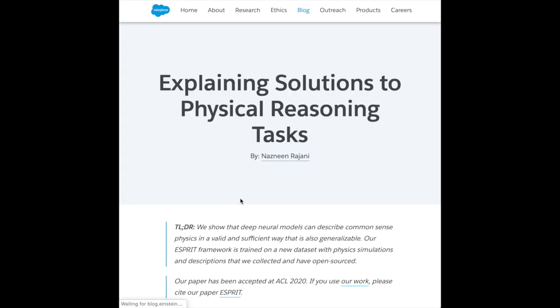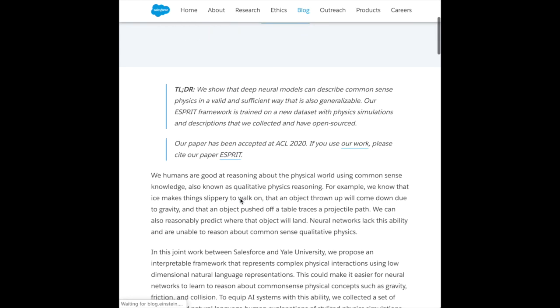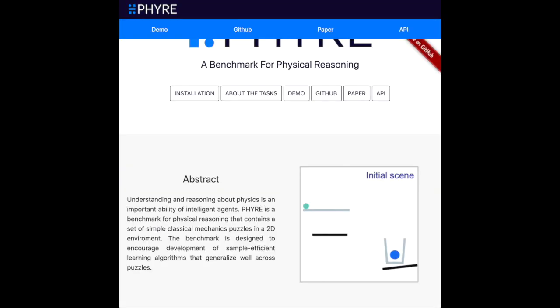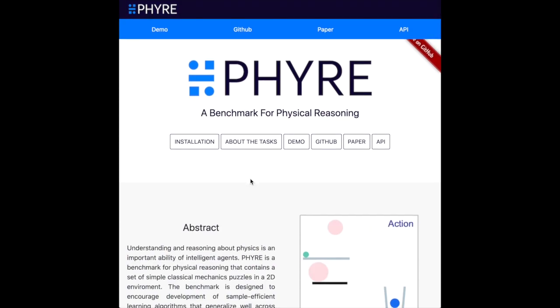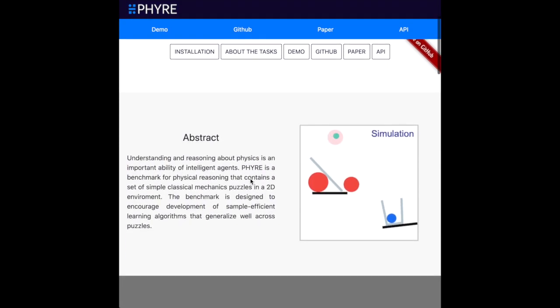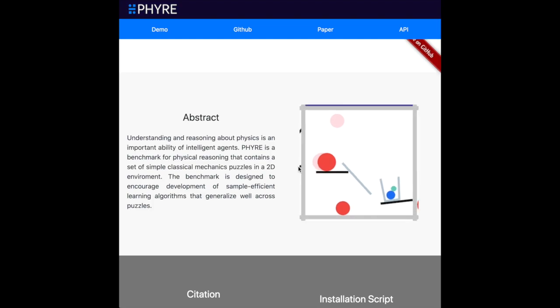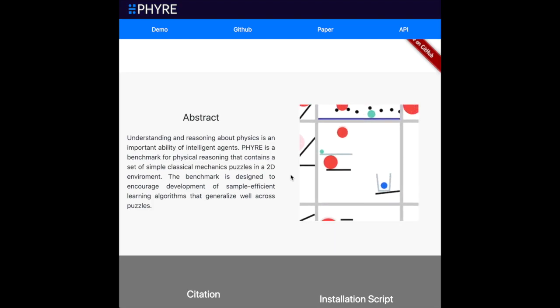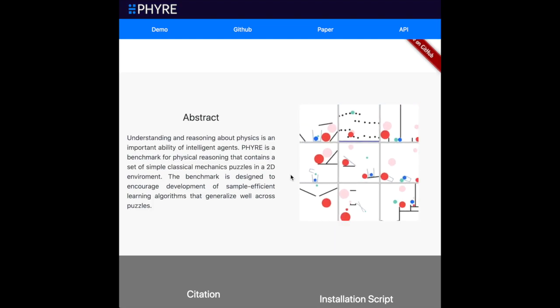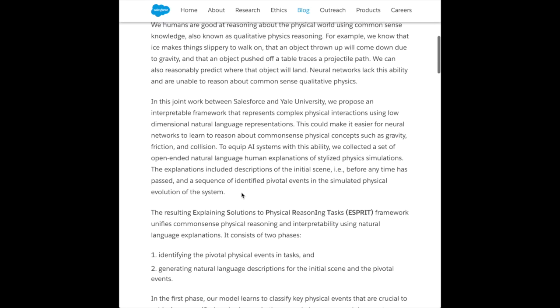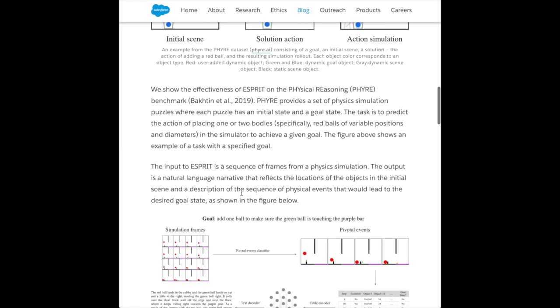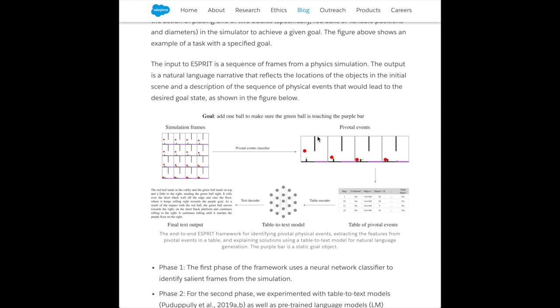ESPRIT, explaining solutions to physical reasoning tasks from researchers at Salesforce, is an interesting approach to the PHYRE dataset. PHYRE is a benchmark for physical reasoning introduced by researchers at Facebook, where the agent has to choose where to place a red ball such that it knocks the green ball into the blue ball. ESPRIT is a 2-stage pipeline for explainability, where the model first classifies the most salient frames in the sequence, and then the simulator state of those frames is entered into a table.